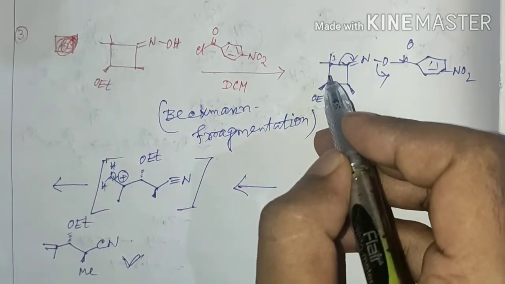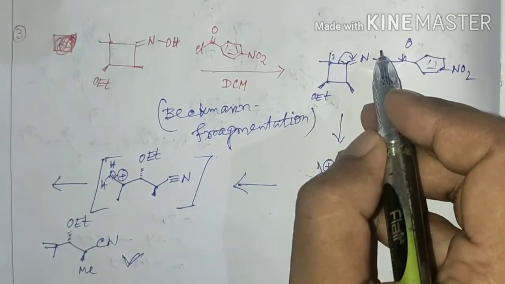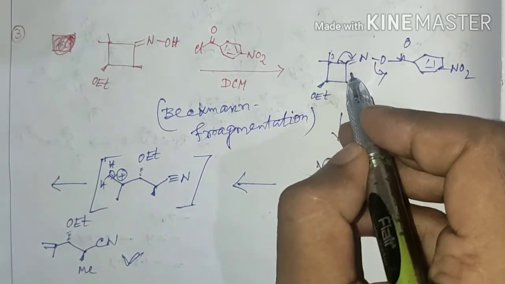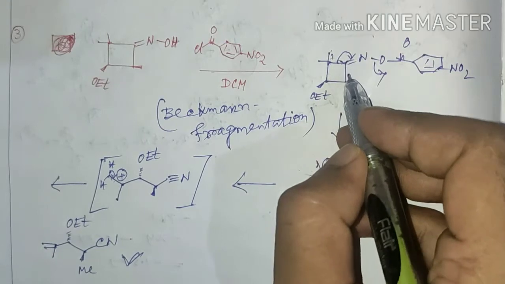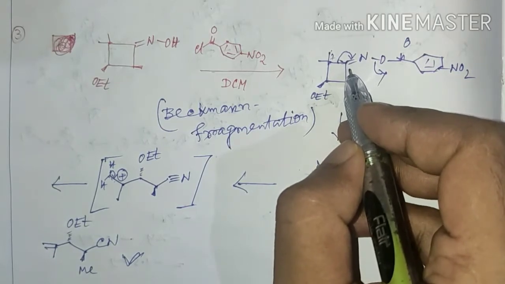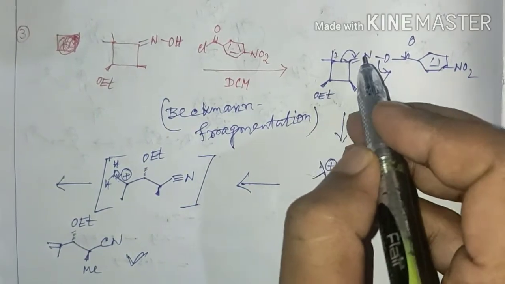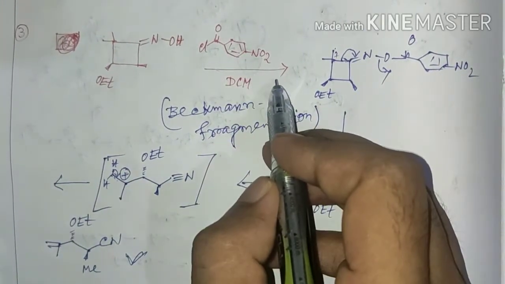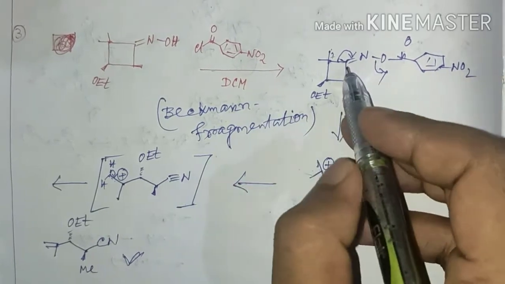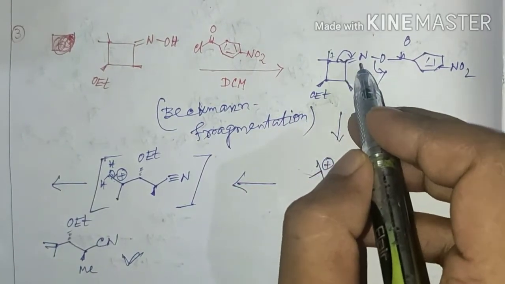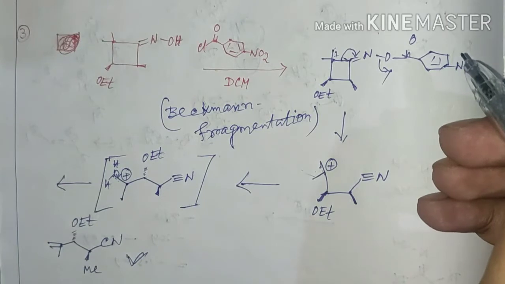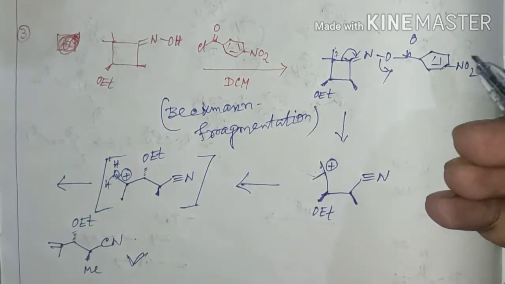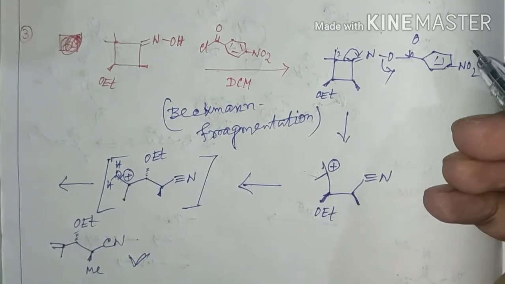Since in the Beckmann rearrangement, after alkyl group migration or migration of a group, there will be a carbocationic center on this carbon atom, and at that carbocationic center a nucleophile should attack to form the final product. But in this reaction condition, there is no such nucleophile that can attack on the carbocationic center if the reaction proceeds through Beckmann rearrangement. And for that reason, you can also think about the Beckmann fragmentation mechanism.